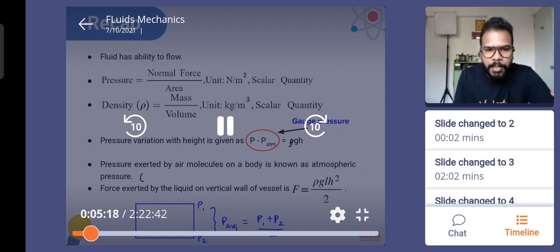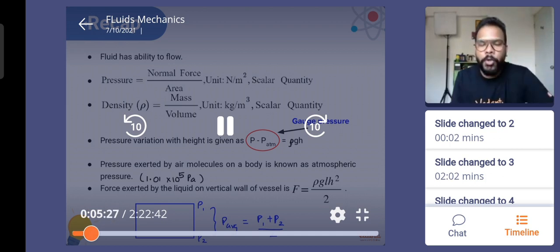The value of atmospheric pressure is something that we will always keep in mind: 1.01 × 10^5 pascals or Newton per meter square. Okay, don't worry, not today, but we will be speaking about something called Pascal's law. And when that time comes, I will be explaining that. Somebody asked me that in the chat box a few minutes back.